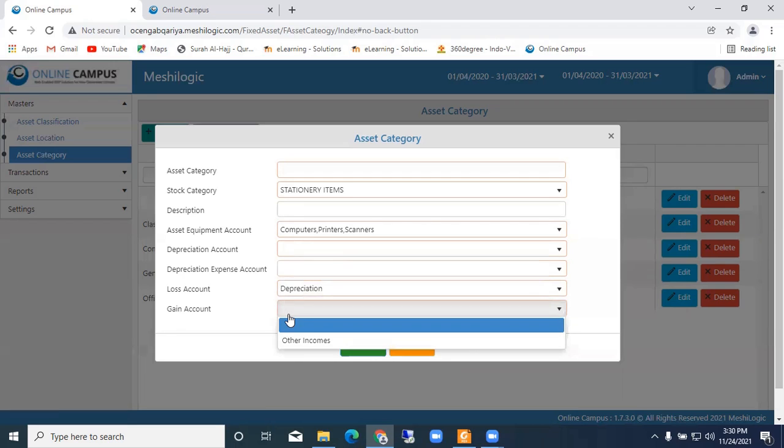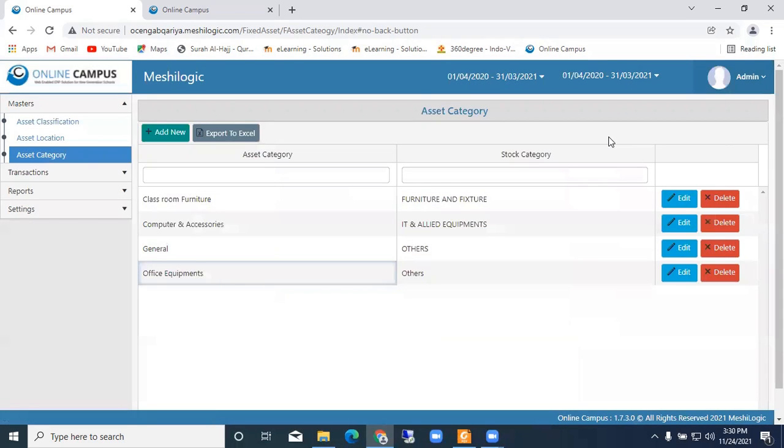So the gain amount, where will it come? If it is land, we'll get the appreciation value. If it is a vehicle, we'll get the depreciation value. The same thing, if you have a computer, it will have a depreciation value. Depending on that, we choose when we create the asset categories. Depending on that, auto calculation will be done at the end of the year, when we process for the depreciation.